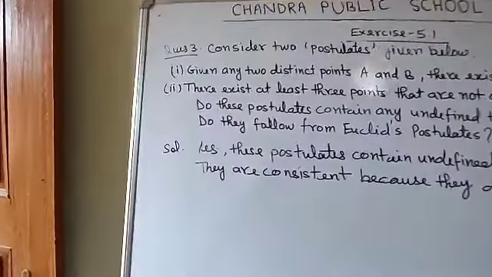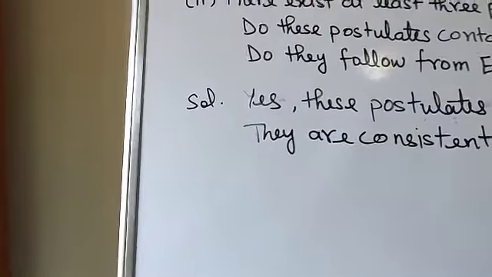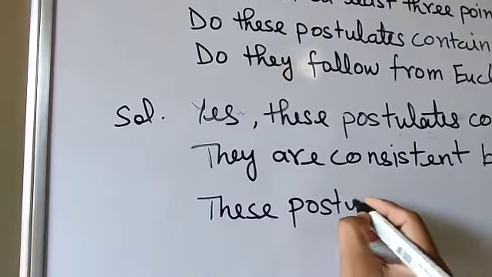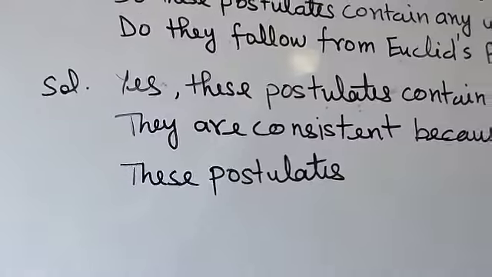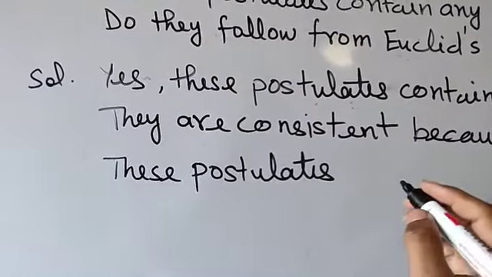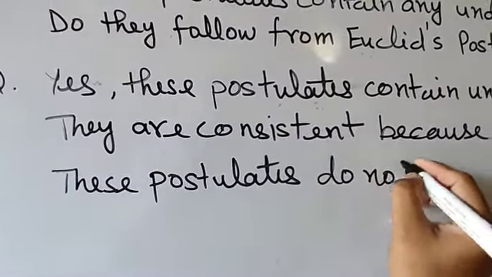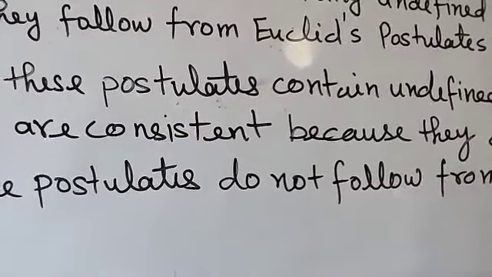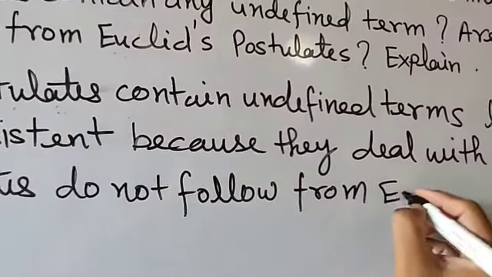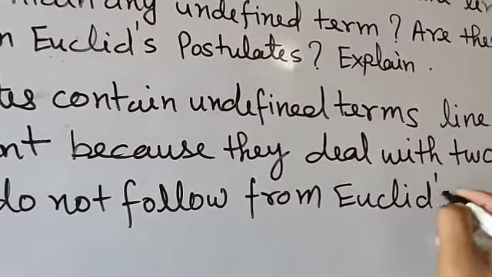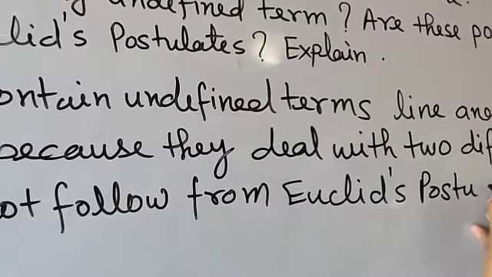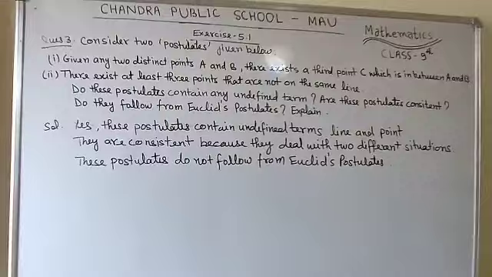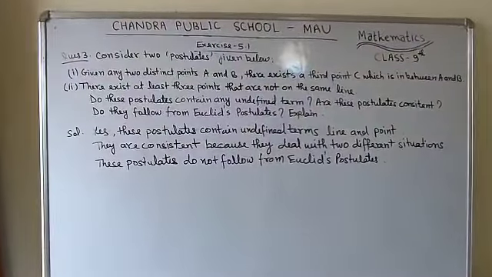So here you can write, these postulates do not follow from Euclid's postulates. So this is the complete solution of question number 3.